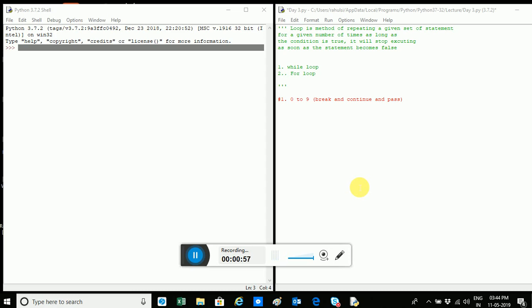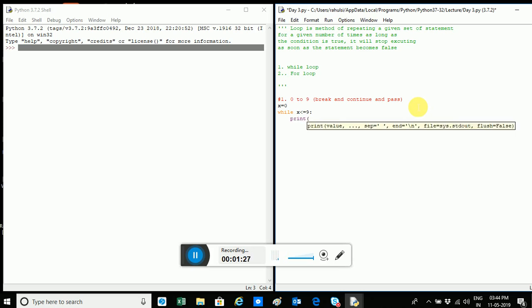And in Python, we use while and for to implement loop. To better understand how loop works, let's start to learn it with a program. My first program is to print from number 0 to 9. So I take a variable x that is equal to 0. I use while. This is my statement which I will use to implement loop. And now I have to put a condition, and the condition is while x is less than or equal to 9 colon, I'll print x, and what else will I do? I have to increase x by 1 in every turn, otherwise it will be fixed at 0.